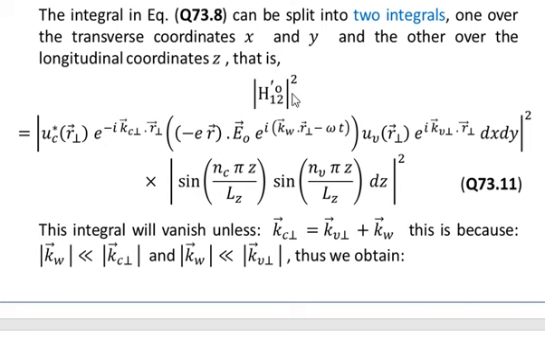So the absolute square of H12 prime is equal to, as I said, we have divided the integral into two parts. One is the absolute square of the terms that we have included, and the other is the absolute square of the terms containing sine functions.